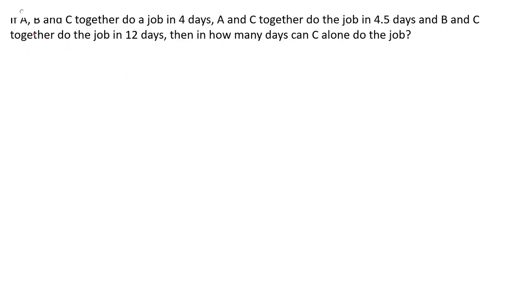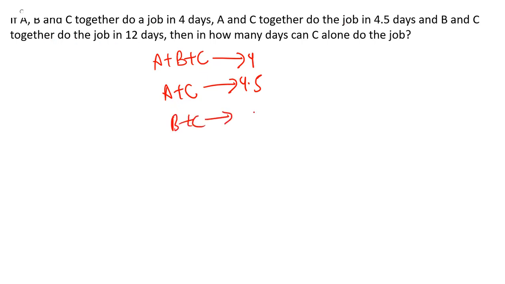The next question says that if A, B and C together can do a job in 4 days, so A plus B plus C is given as 4. A and C together do the job in 4.5 days, so A plus C is 4.5. And B and C together do the job in 12 days, so B plus C is 12. Then in how many days can C alone do the job?